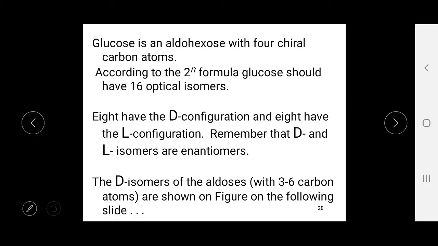Glucose is an aldohexose with 4 chiral carbon atoms. According to the 2^n formula, glucose should have 16 optical isomers. Here 8 have the D configuration and 8 have the L configuration. Here the D isomers of the aldoses are shown in the figure on the following slides.